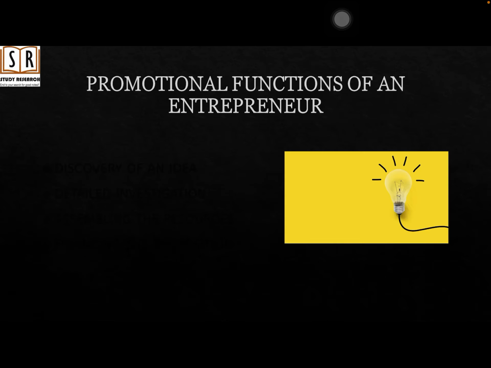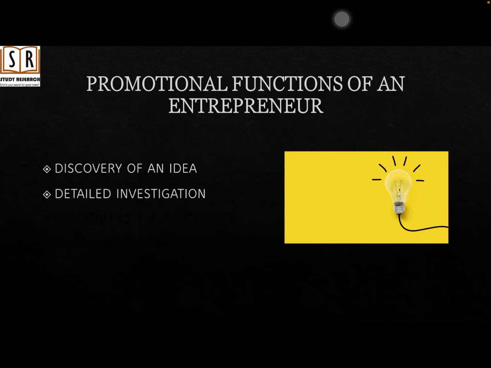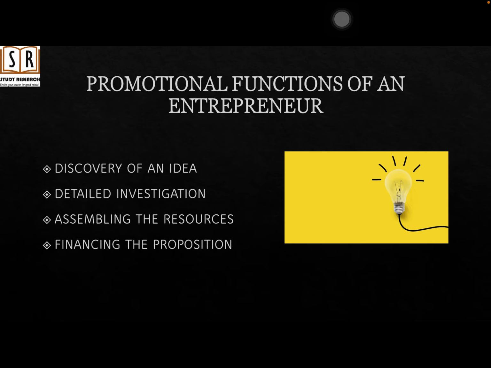So there are mainly 4 promotional functions, but keep one thing in your mind: when you are doing these promotional functions, learn them in the same sequence. First of all, the entrepreneur discovers the idea, then he does the detailed investigation, assembles the resources and finances the proposition. The easy way to learn it is to learn the term DDAF. D for discovery of an idea, D for detailed investigation, A for assembling the resources and F for financing the proposition.